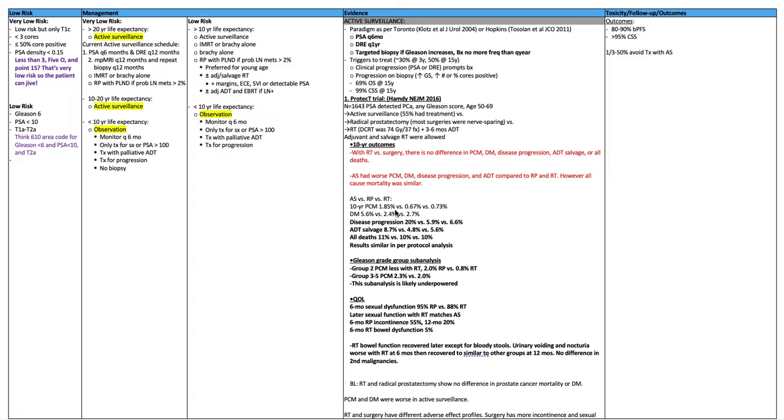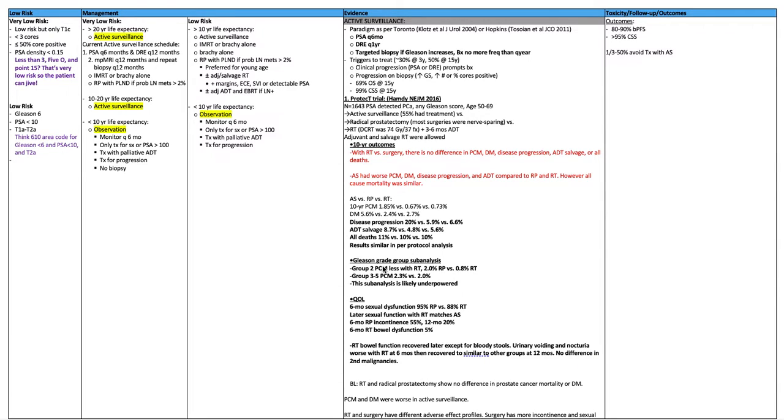10-year prostate cancer mortality was about 2% versus 0.67% versus 0.73%. Distant mets 5.6% versus 2.4% versus 2.7%. Disease progression 20% versus 6% versus 6.6%. ADT salvage 8.7% versus 4.8% versus 5.6%. All deaths 11% versus 10% versus 10%. Results similar in per protocol analysis.